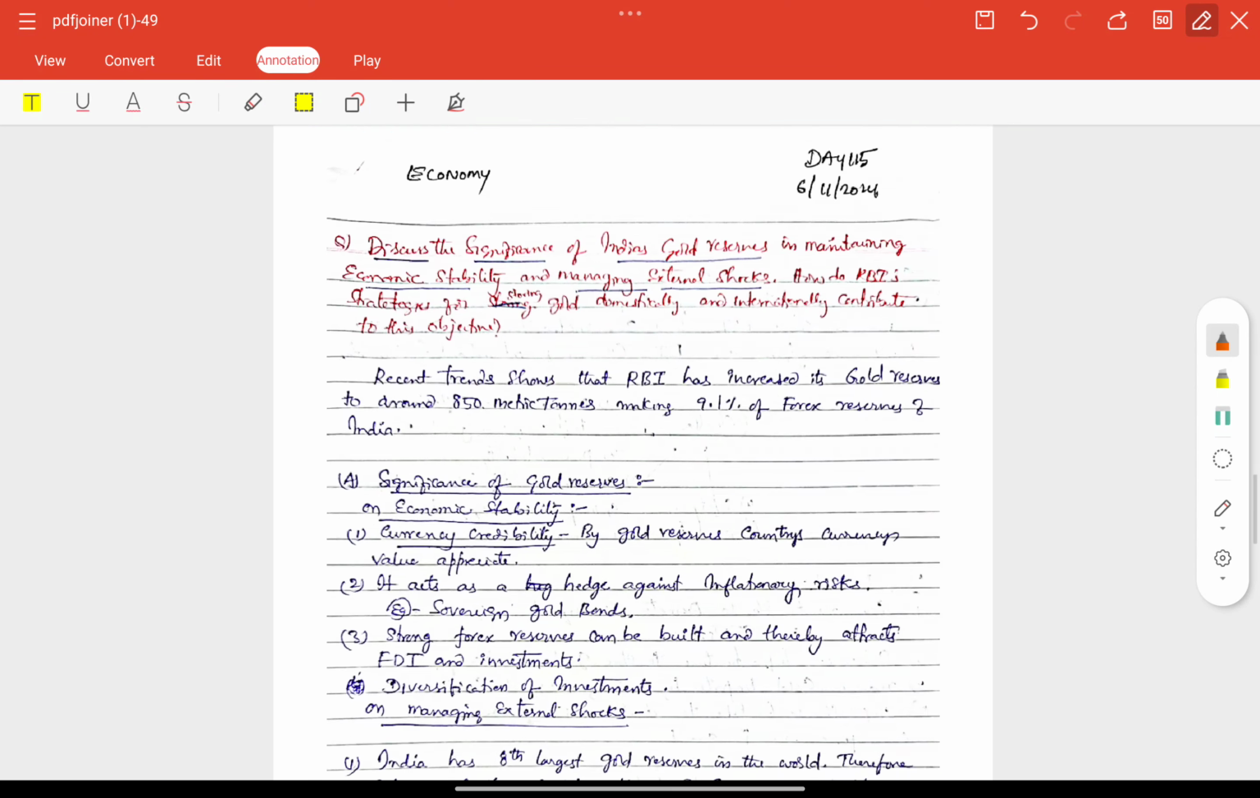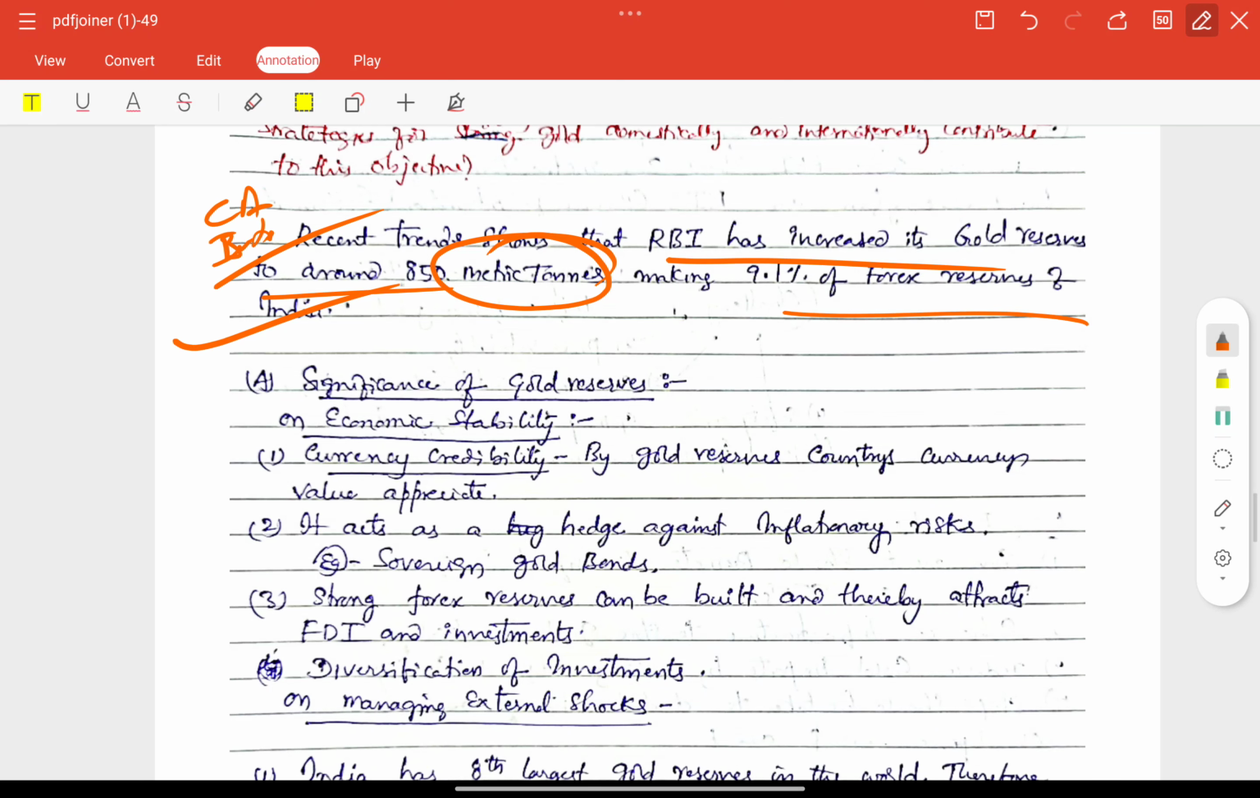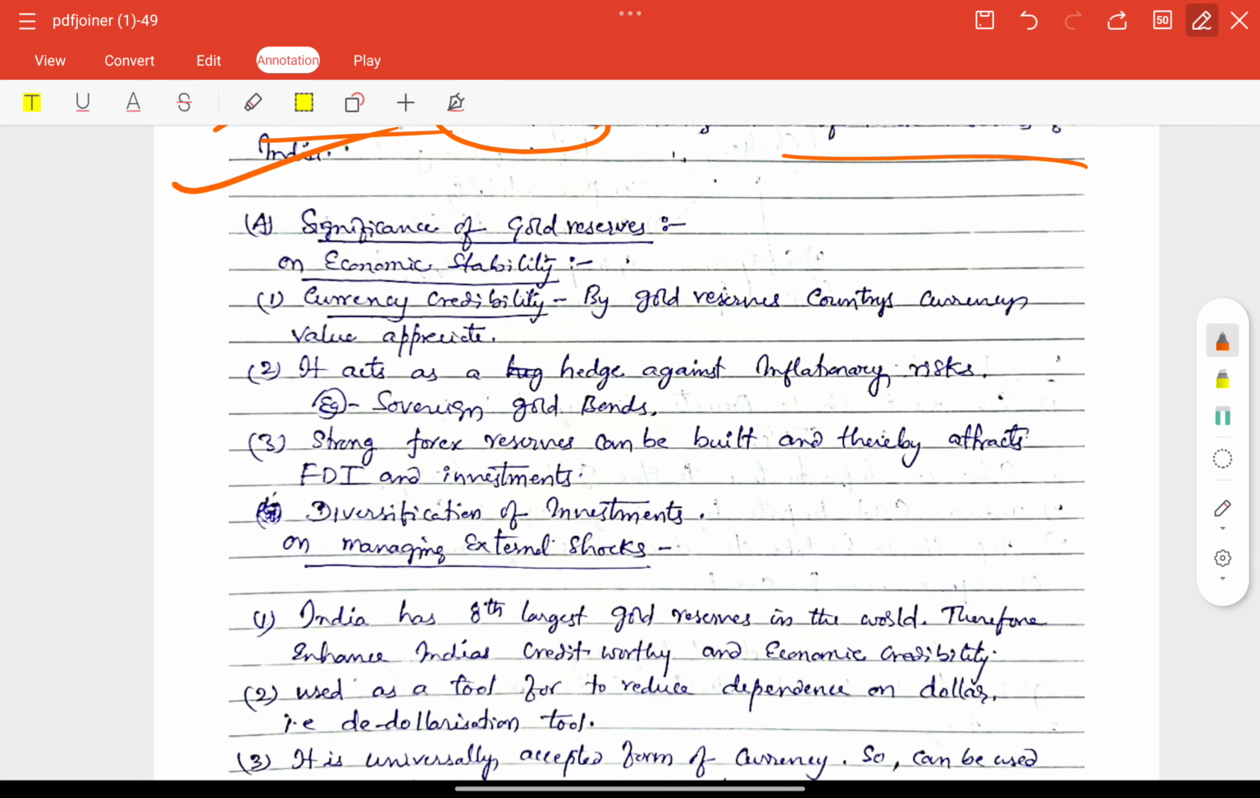Let's check today's answer written by Vidyasagar. Recent trend shows that RBI has increased its gold reserves to around 850. Very good fact. Recent RBI strategies are also included. Good current affairs introduction. Next, the significance of gold reserves: economic stability, especially currency credibility, is also included here.